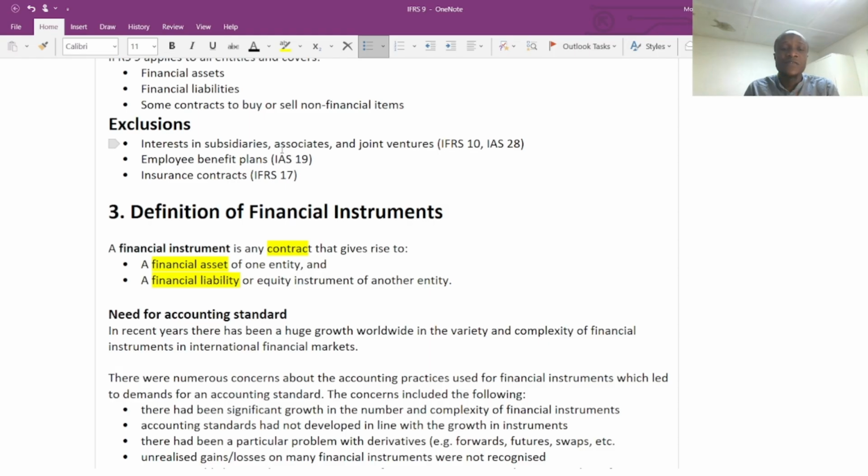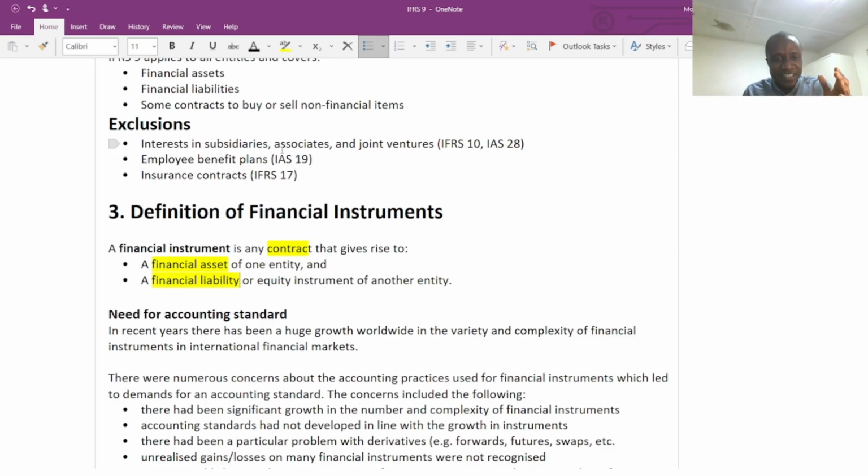So the bank will give me the cash. Then in a later period, I'm going to pay the bank. Now if you look at this transaction, when I receive the cash, I am the one that's going to recognize the financial liability because I have the obligation to pay back the bank the money. Then also the bank will recognize the financial asset in their financial statement.